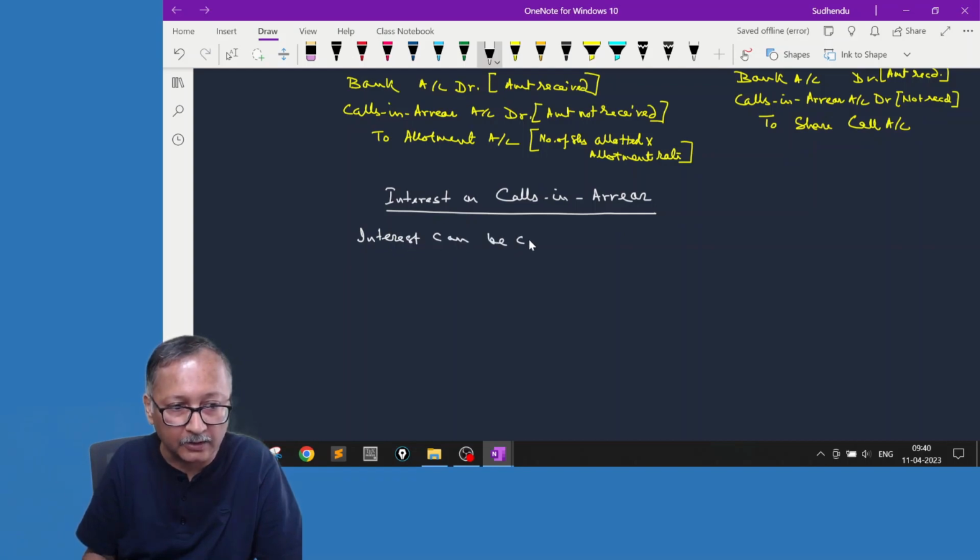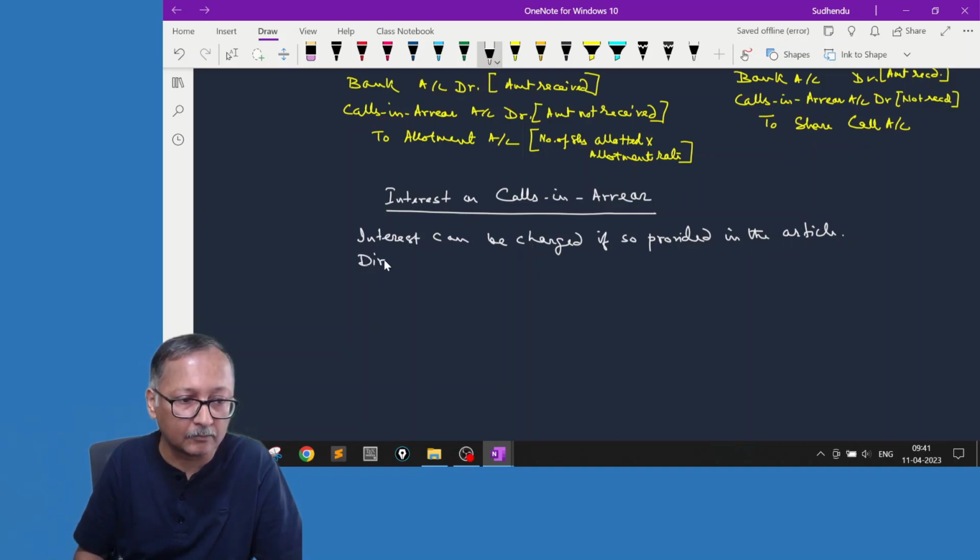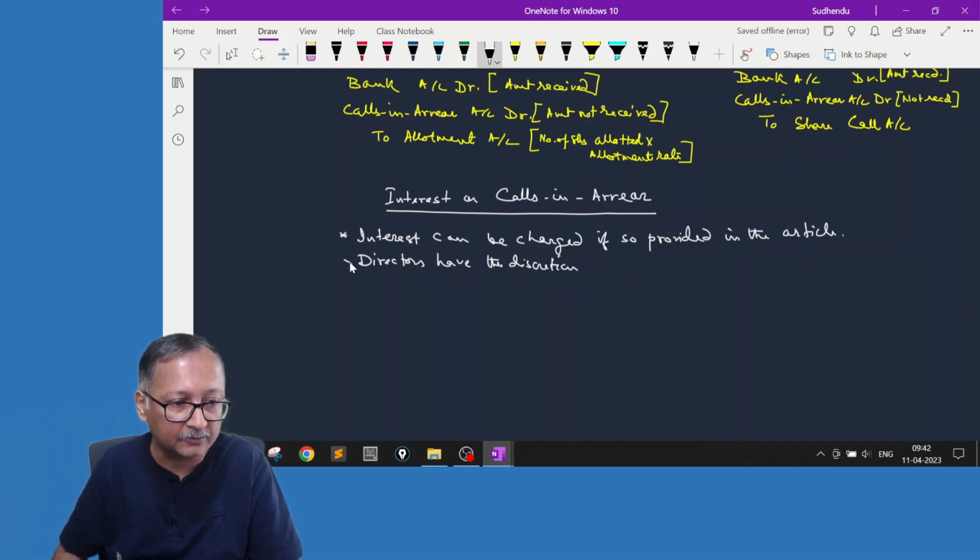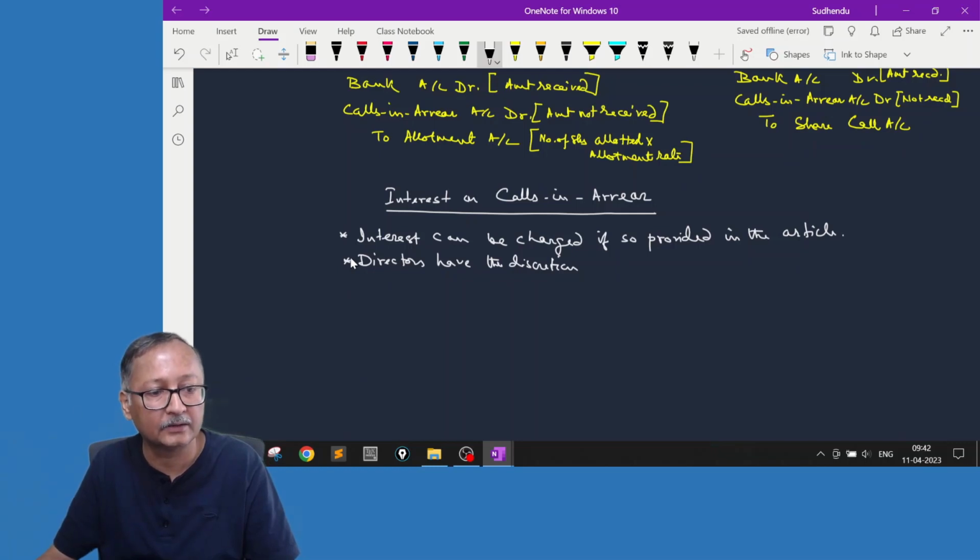Interest can be charged if so provided in the articles, and directors have the discretion.